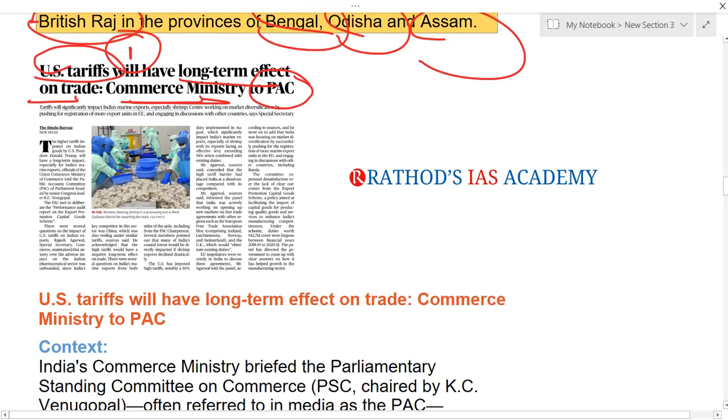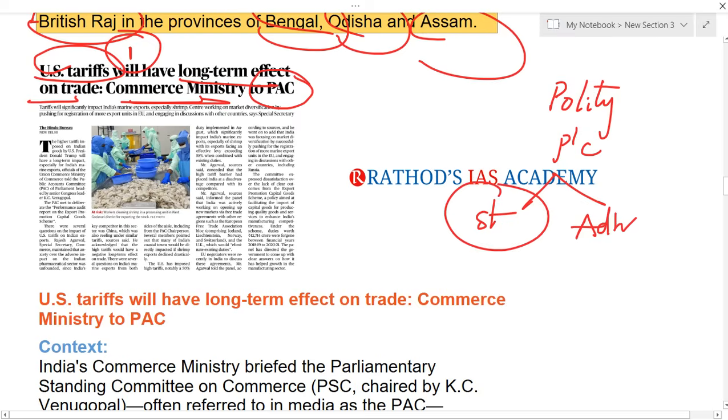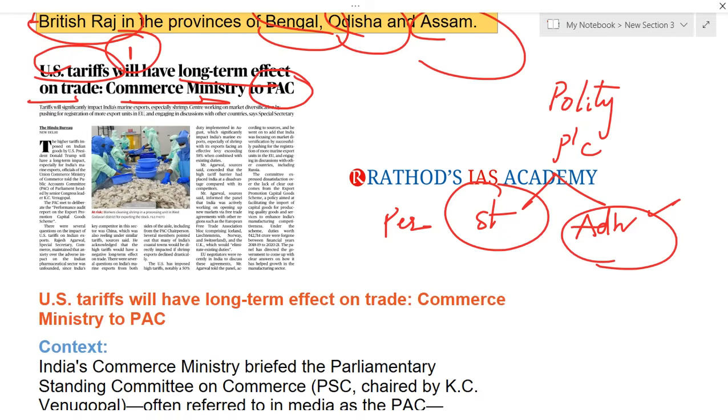In your Laxmikant polity subject, you will be studying about parliamentary committees. In these, we have standing committees and ad hoc committees. Standing committees are permanent committees, and ad hoc committees are formed if there is any need, they go and look at the functions, and after that they are dismantled automatically.